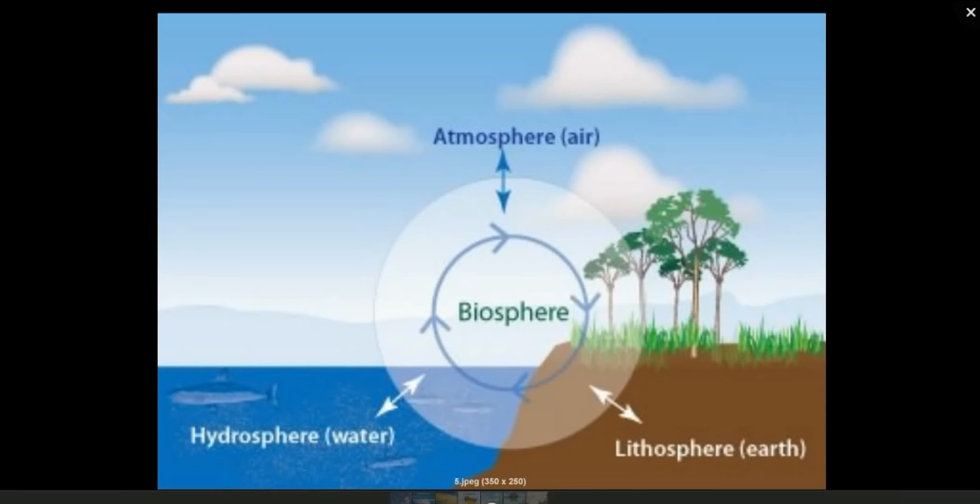Every living organism, which means life, needs a special kind of environment. For example, fish cannot live in the air but in water. Birds cannot live in water but in the air. This means that each kind of life needs a special kind of surrounding or environment, which is known as ecosystem.